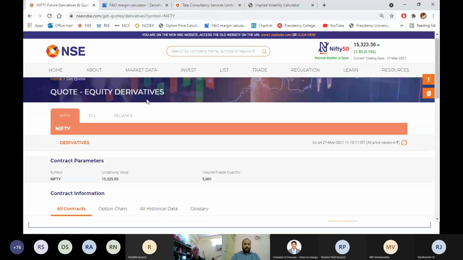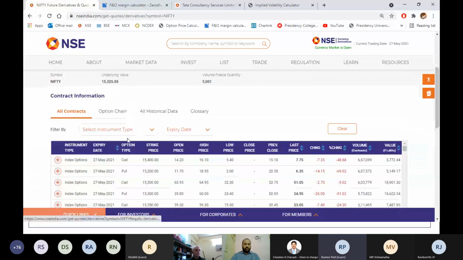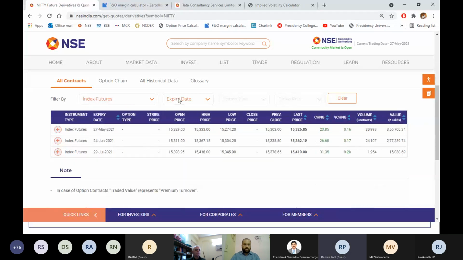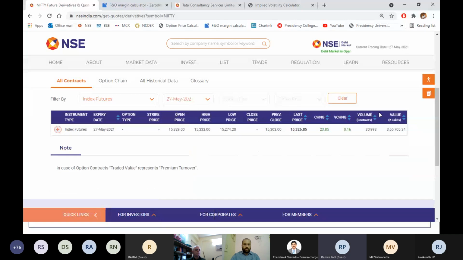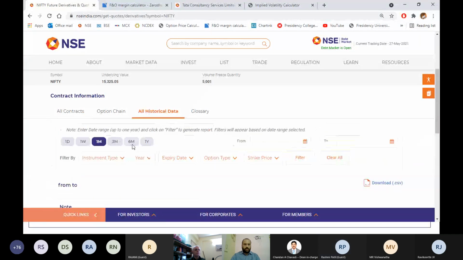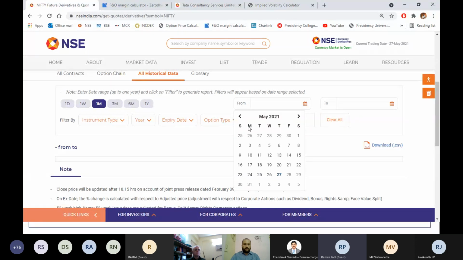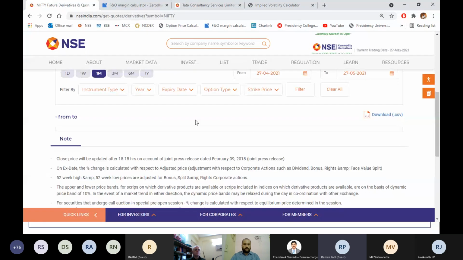For that, you take this derivative data here, Nifty. Select the instrument, index futures, year 2021, expiry May 27th, and you need historical data, so go to historical data. Let's take it for 1 month.